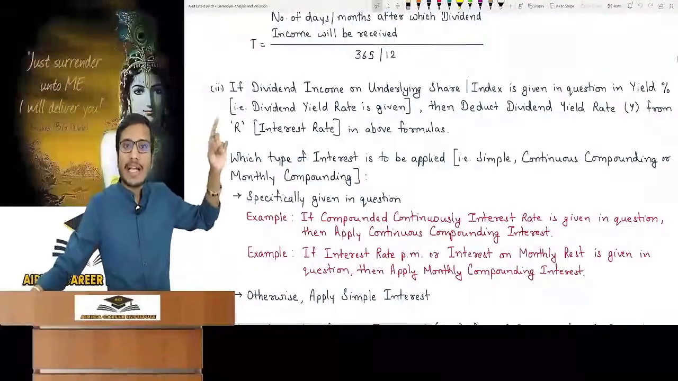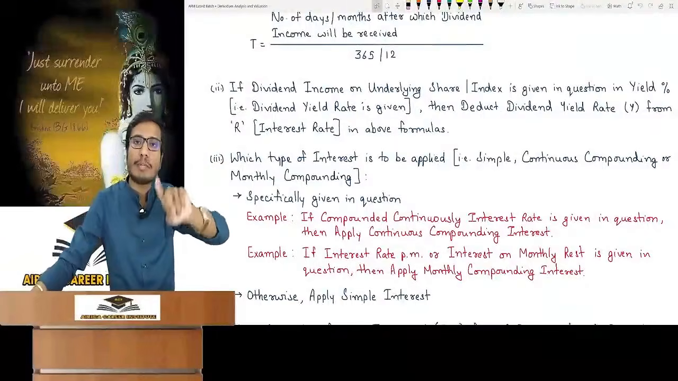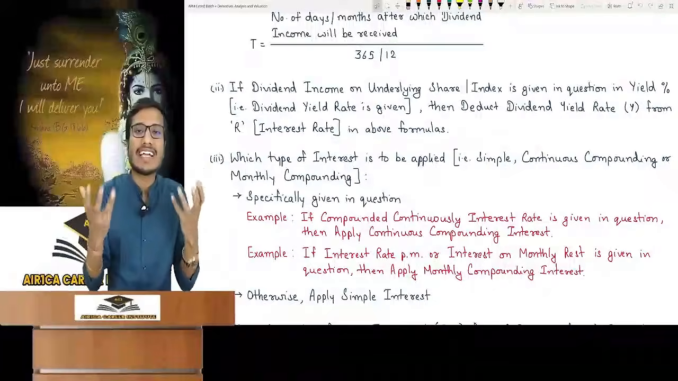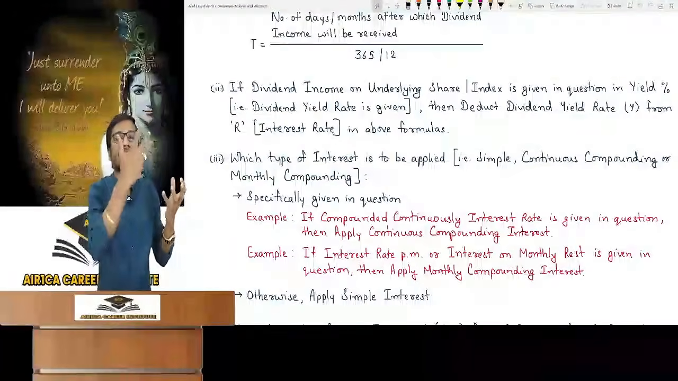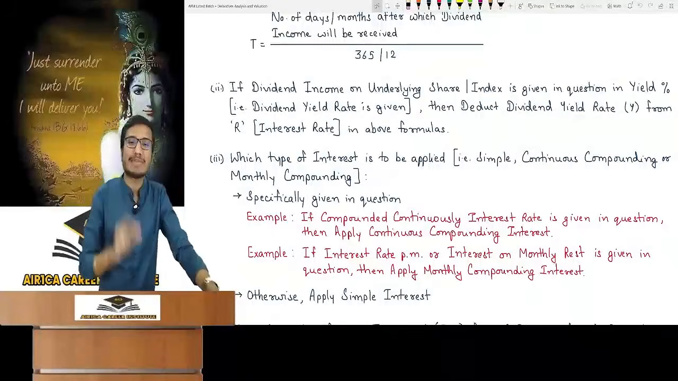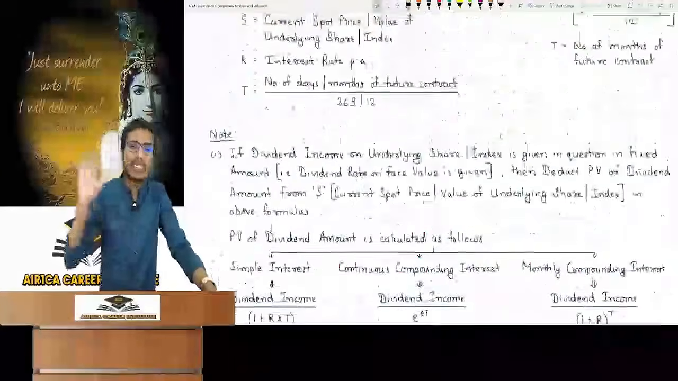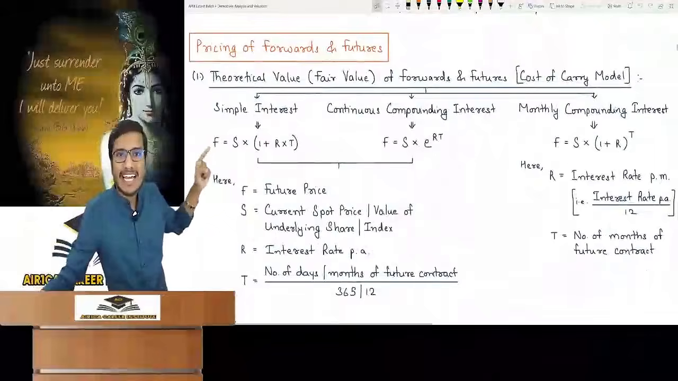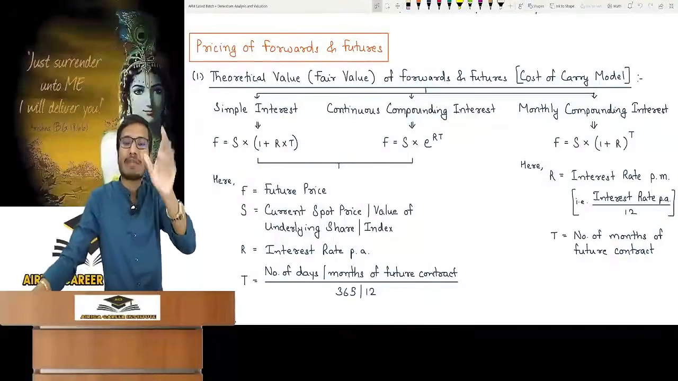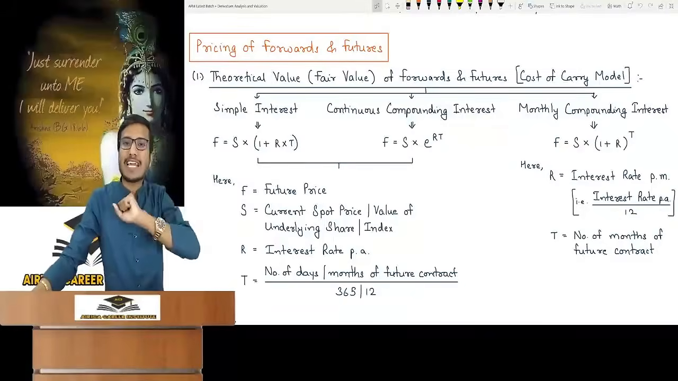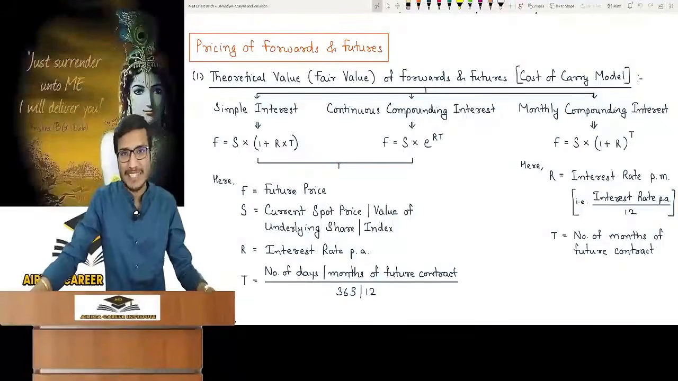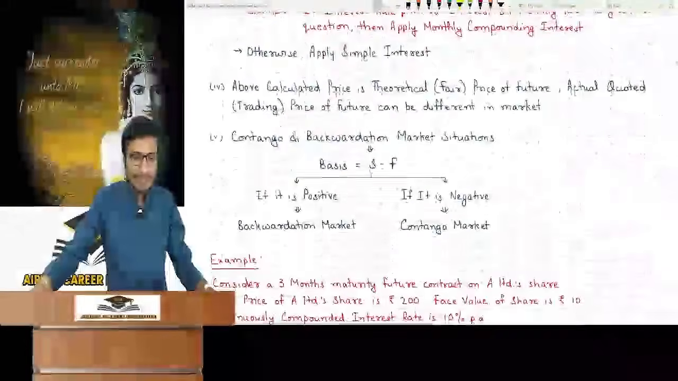If the dividend income of the underlying share or index is given in the question in yield percentage, it means the dividend yield rate is given. What is the meaning of dividend yield rate? Dividend on market price, not the face value. I explained this to you in the basics. So if the dividend is given as a yield percentage, then all you have to do is, in the formula where R, the rate of interest, is coming, subtract Y. Y means the dividend yield rate. Keep doing R minus Y. Assume that the interest rate is 10% and the dividend yield rate is 6%. So you'll do 10 minus 6, understood?